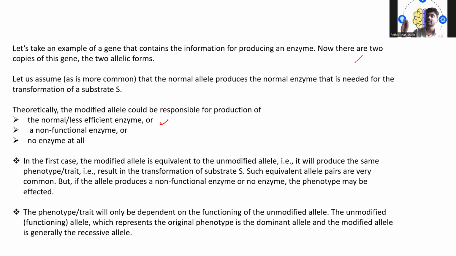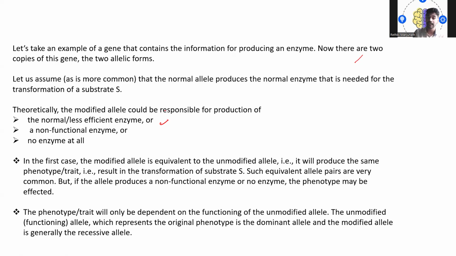The enzyme which actually helps in the transformation of the substrate is still being produced. So it will produce the same phenotype trait. That is, the transformation of substrate S will definitely happen. Such equivalent allele pairs are very common.